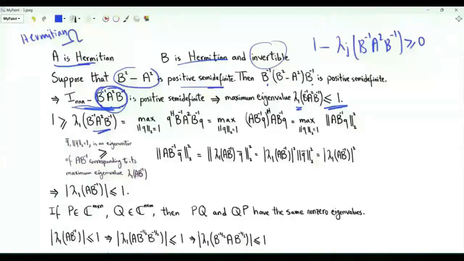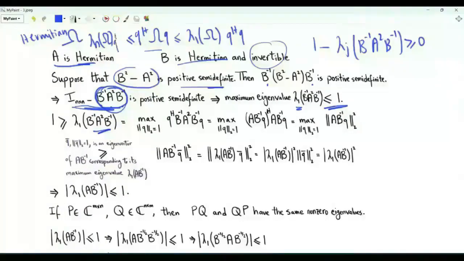If we have n by n Hermitian matrix omega and n-dimensional column vector Q, Q Hermitian omega Q is upper bounded by the maximum eigenvalue of omega times Q Hermitian Q. The quadratic form is lower bounded by the minimum eigenvalue of omega, lambda n of omega, times Q Hermitian Q. The maximum eigenvalue of this matrix is the maximum of this quadratic form, Q Hermitian B to the minus 1 A squared B to the minus 1 Q, where Q is a vector with a unity L2 norm.